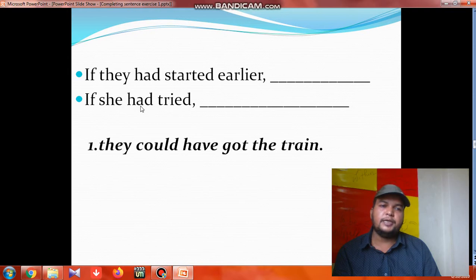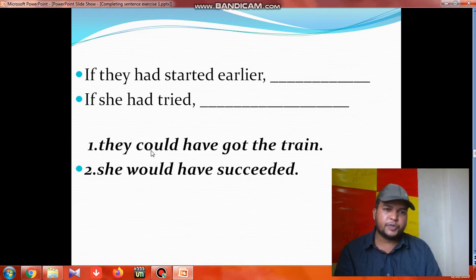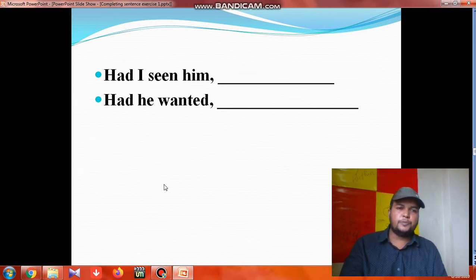If she had tried, it is also past perfect. So as we find if conditions here, after if, if you find past perfect, the next clause will be subject, could have, would have, might have, should have, then B3. So let's see what the answer is. She would have succeeded. So these two answers follow would have, could have, then B3. It can be should have, might have also. You understand?